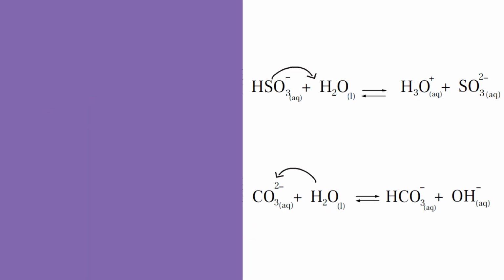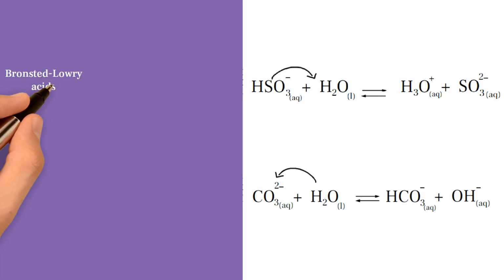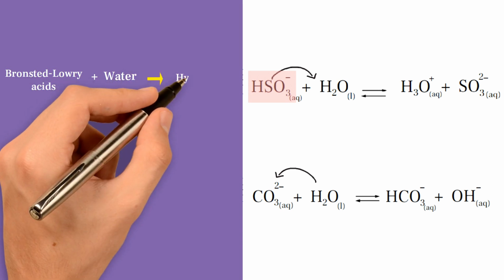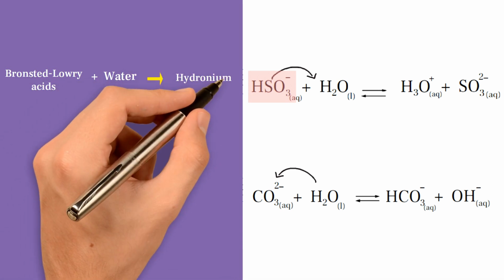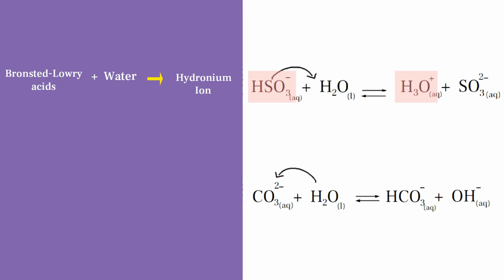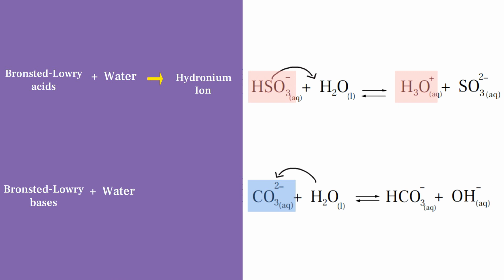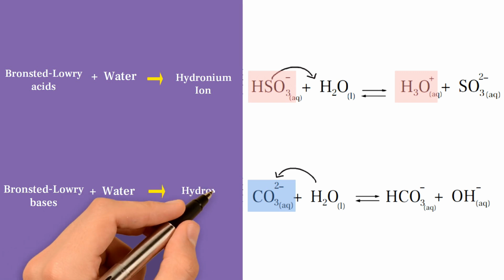Let's consider these two equations together. In general, when Bronsted and Lowry acids react with water, the hydronium ion is produced. Whereas, when Bronsted and Lowry bases react with water, as we can see, a hydroxide ion is produced.